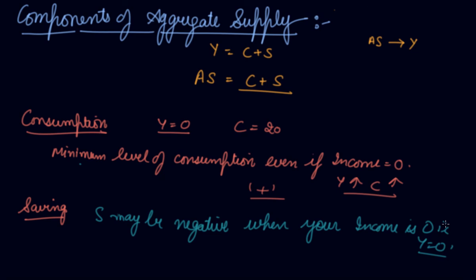So in this situation, your savings will be negative. But as your income increases, you will also increase your consumption expenditure and you will also increase your savings. So again, there is a positive relationship between your income and the saving part.